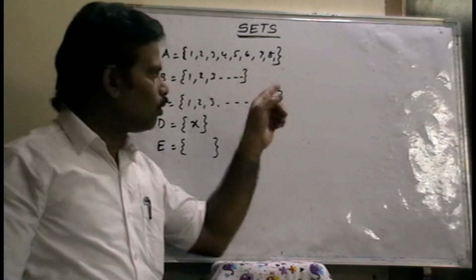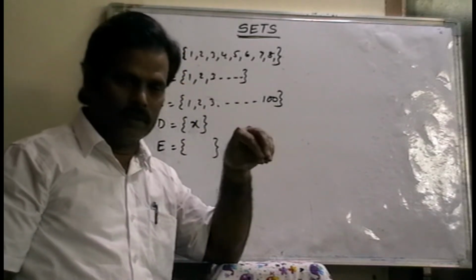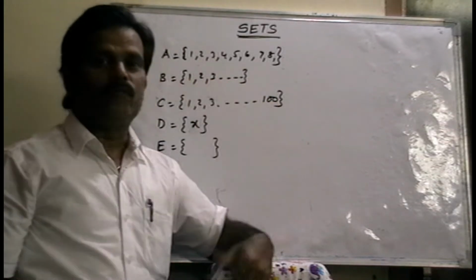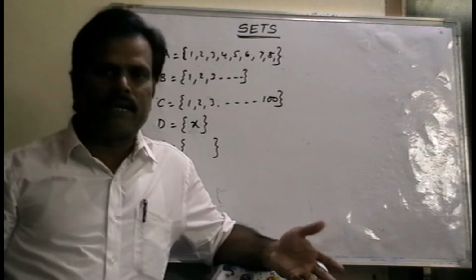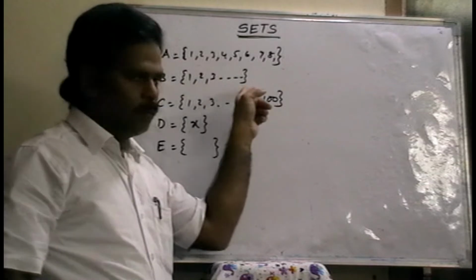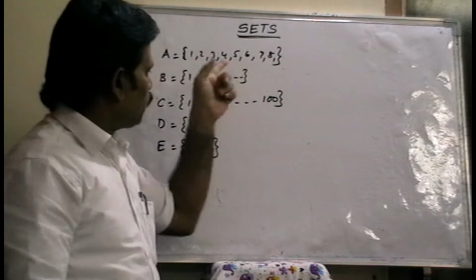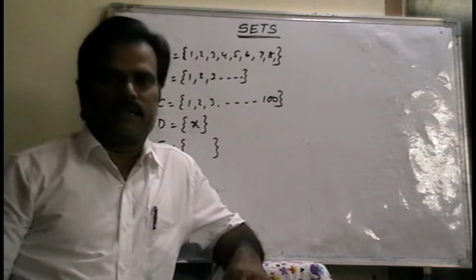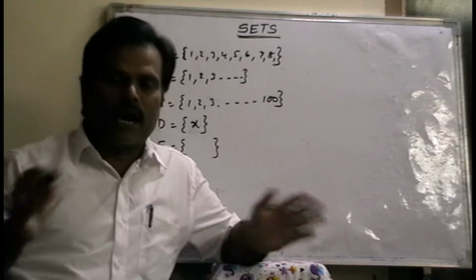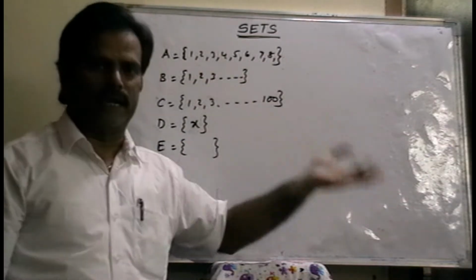Unlimited elements. So, if in a set we cannot state the number of elements in the particular set, that means unlimited elements, this type of set is called an infinite set. Infinity means unlimited. Right? So, if the number of elements in a particular set is unlimited, then that type of set is called an infinite set. Infinite is nothing but infinity. The number of elements in the set is infinity. Unlimited, uncountable elements make an infinite set.